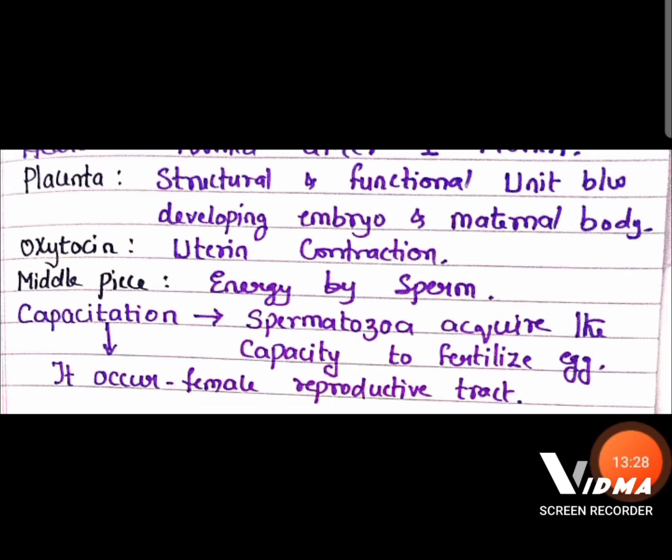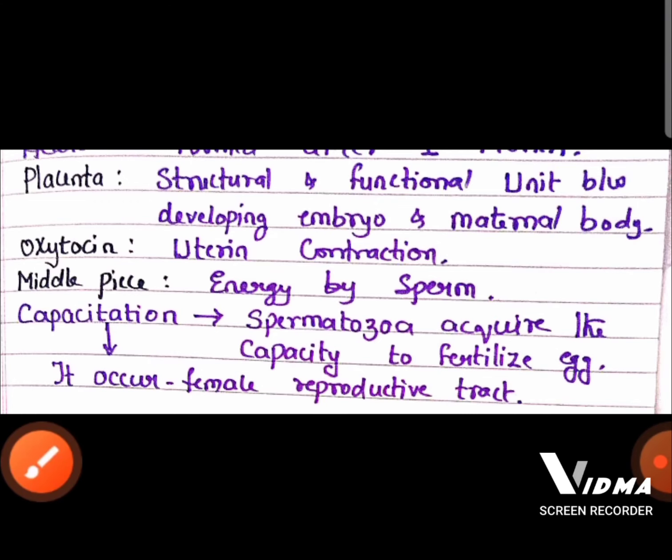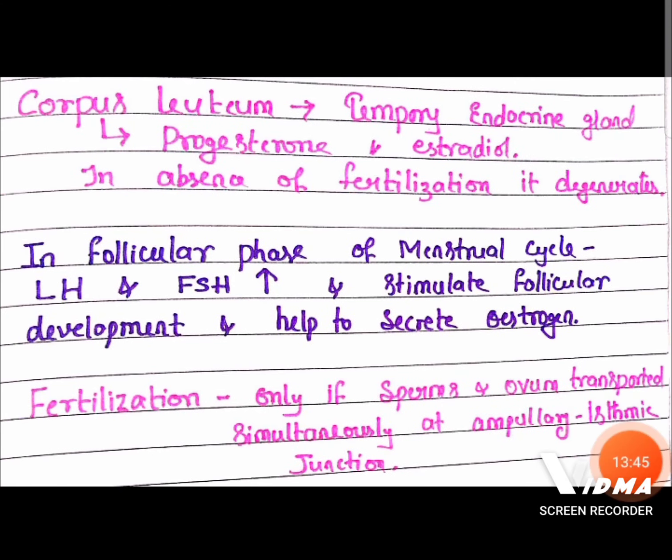Now, what is capacitation? Capacitation is where the spermatozoa acquire the capacity to fertilize the egg. Spermatozoa acquiring the capacity to fertilize the egg is called capacitation. Remember, very important point this one for the exam.